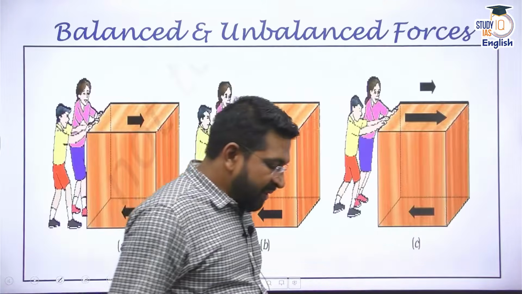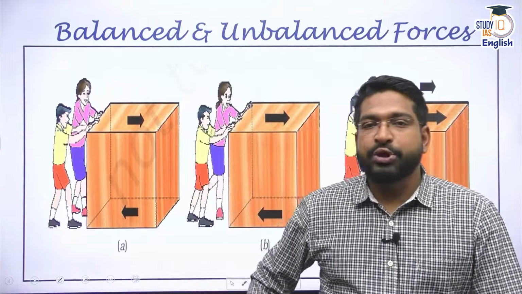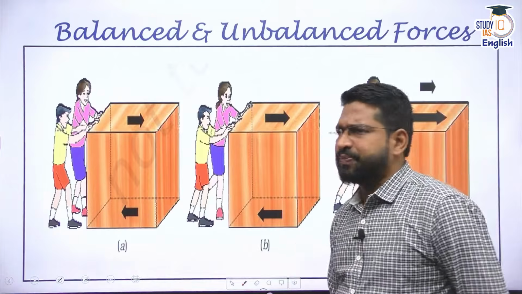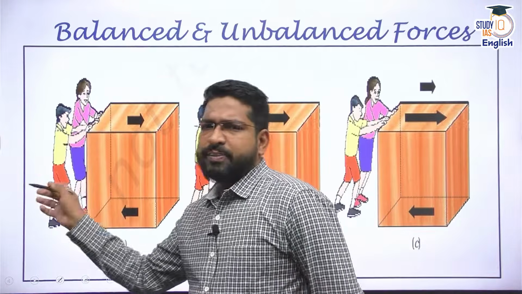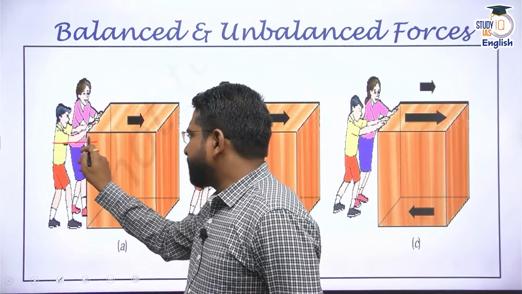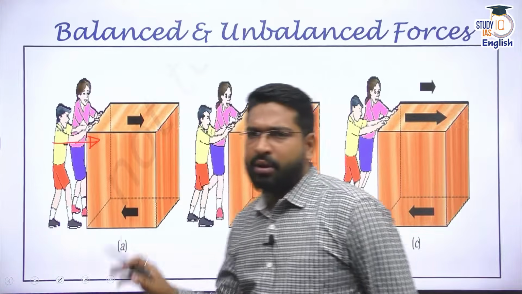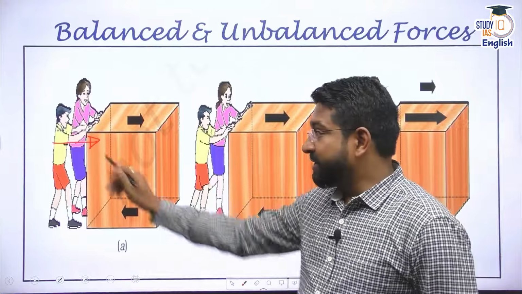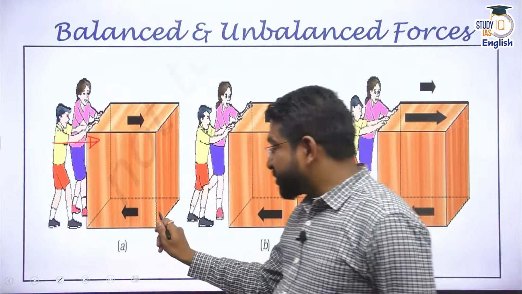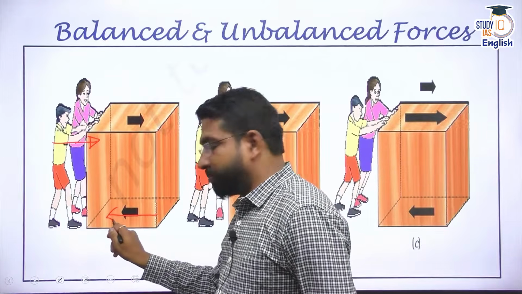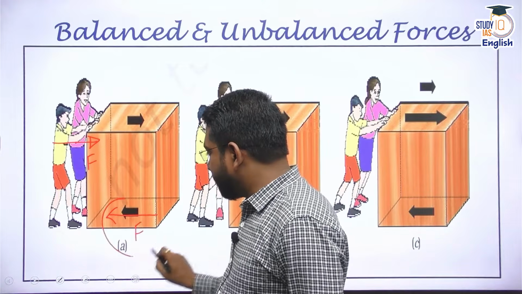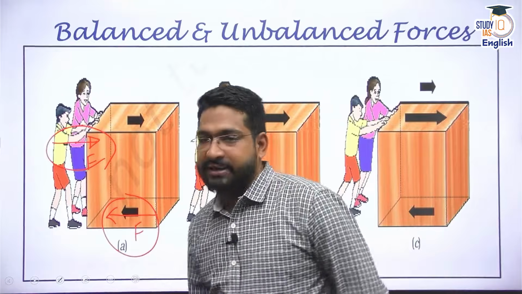Again, a classic example: whenever we try to push a box. We discussed the frictional force. Now, these 2 people are employing a force on this particular cupboard or box towards this side. Now, the friction force is acting. Whenever they are pushing it, the friction force is resisting the motion, meaning the amount of force that they have applied, the friction force is exactly balancing it, and the movement does not start.